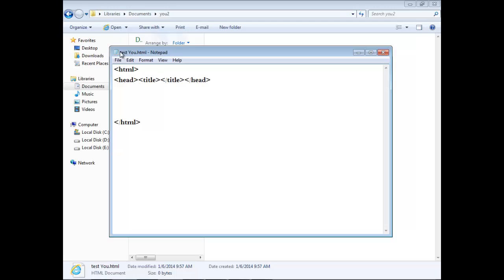Here if you want to change the title, we'll call it Titan.